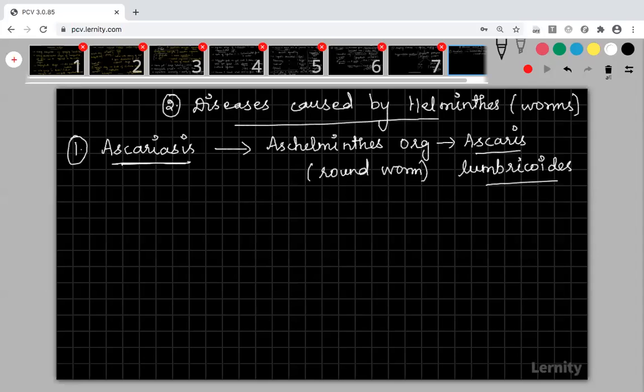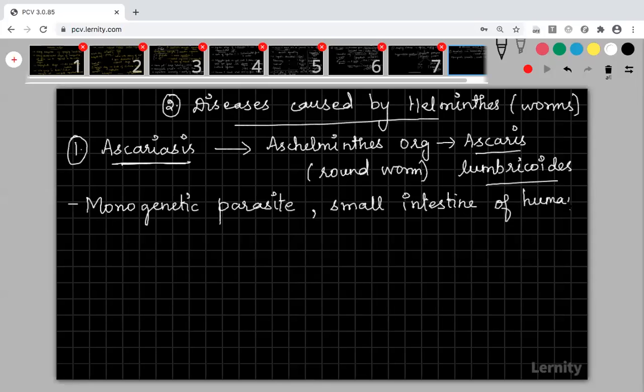And this organism, let me tell you, is a monogenetic parasite. It is not a digenetic parasite. That is, it depends on only humans as a host. It will be present in the small intestine of humans, particularly children. This roundworm will be mostly present in children, as children tend to have more candy, sweets and chocolates. And what is the infective stage of this?